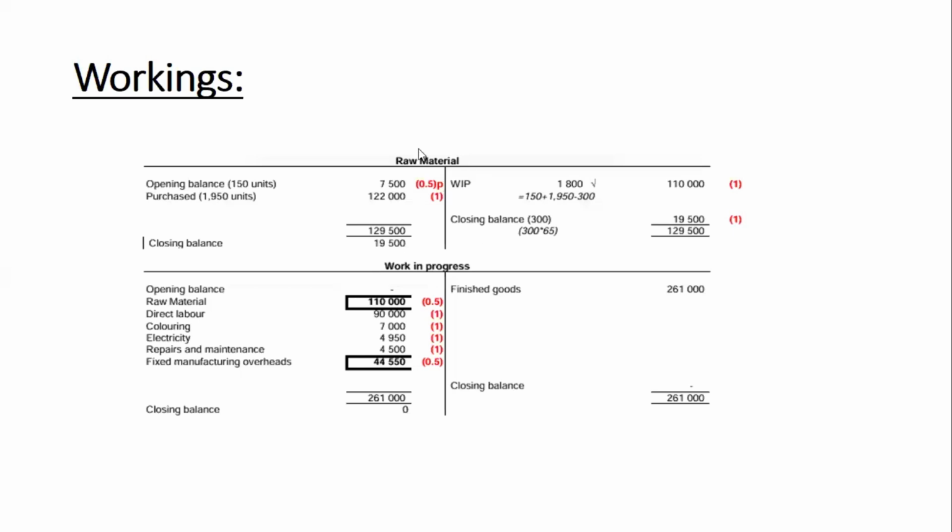Remember, these accounts are inventory accounts, they are assets. They increase on the debit side. Now with the raw materials account, on the debit side, you write opening balance or balance brought down, then the number of units, and the amount, which is 7,500. And you write purchases, or if you wish, you can write bank. If the inventory was purchased via EFT, you write bank. If it's from a creditor or it was purchased on credit, then you write creditors. The total amount is 122,000.